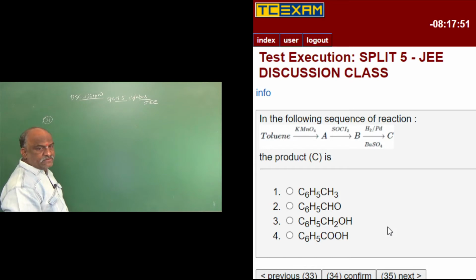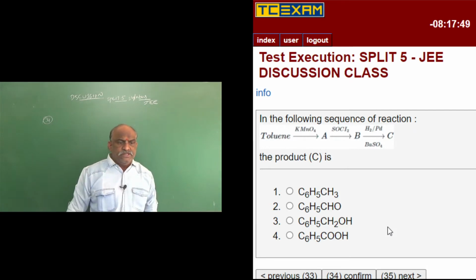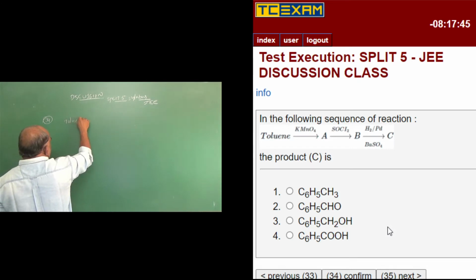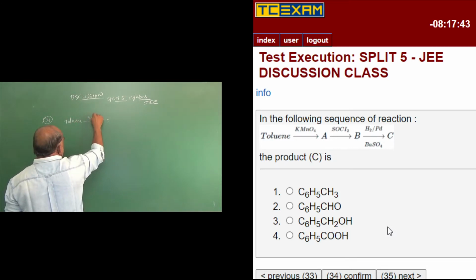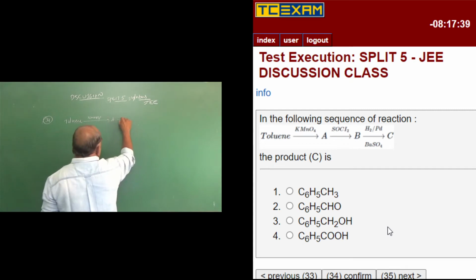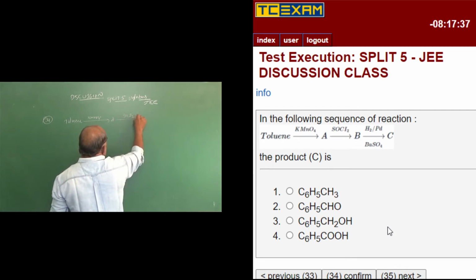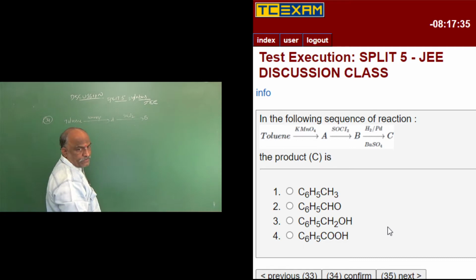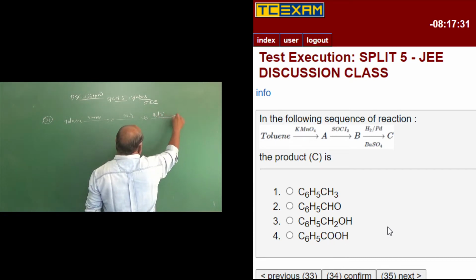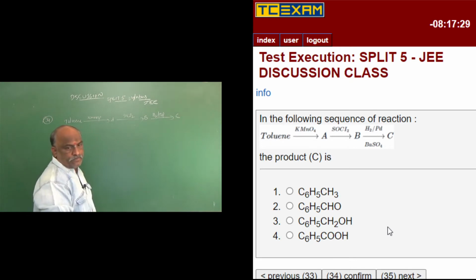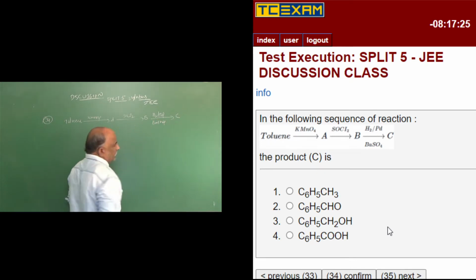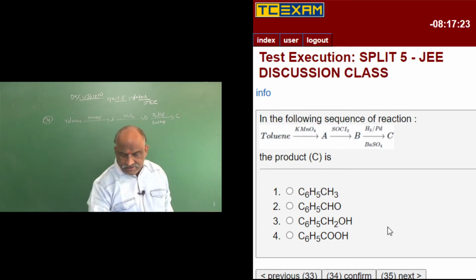In the following sequence of reactions: toluene, KMnO4 gives A, SOCl2 gives B, and H2 with palladium in the presence of barium sulfate gives C. This is a very interesting and a very good question.